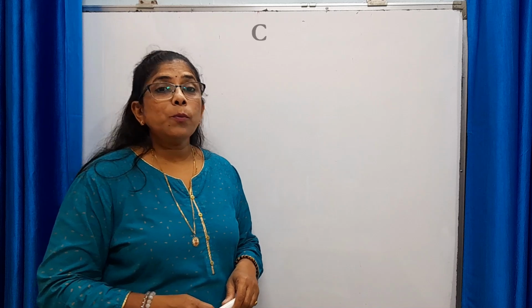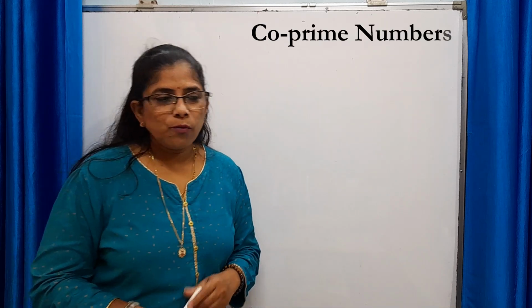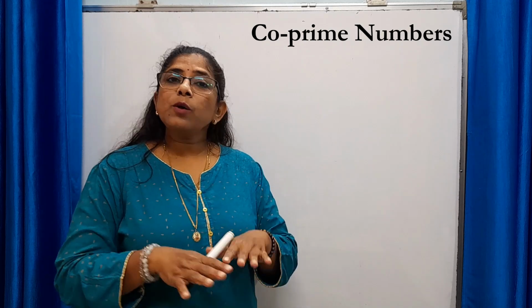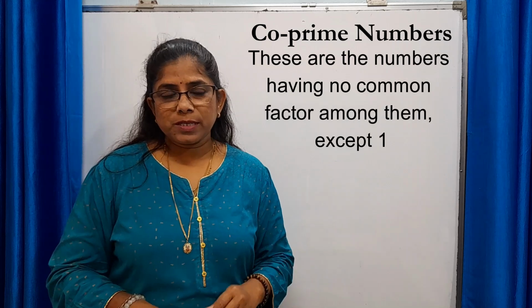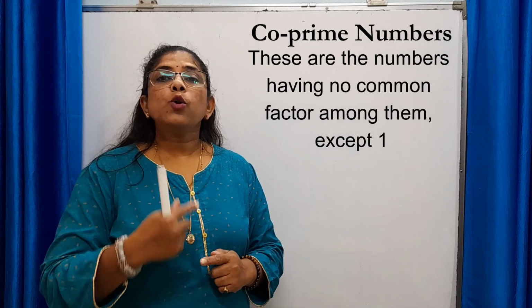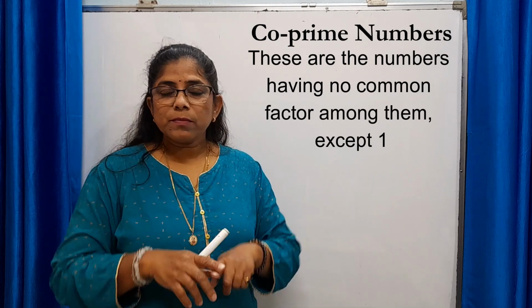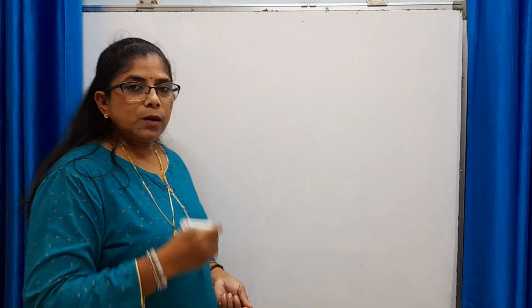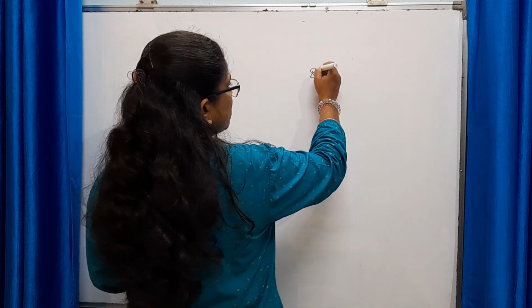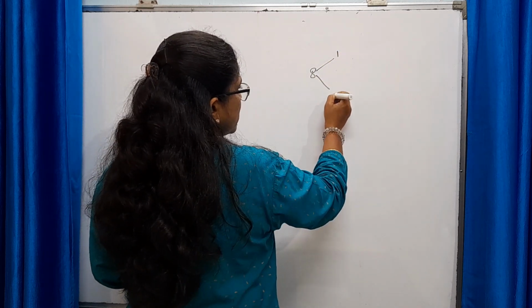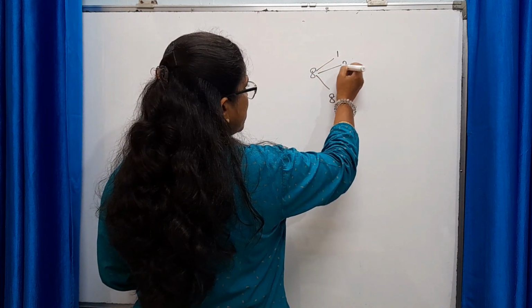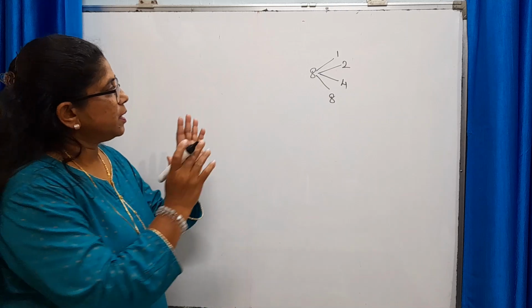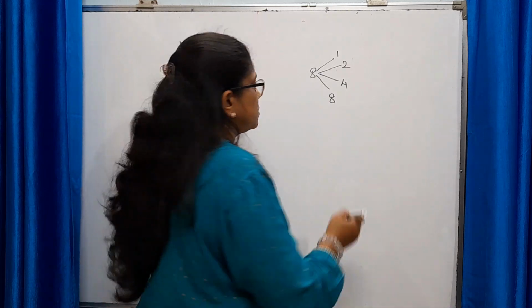Next type is co-prime number. Now what is the meaning of co-prime number? Are they prime numbers? No. Co-prime numbers are not prime numbers. They are composite numbers, but they don't have any common factor except one among them. I'll make it clear to you with one example. Now 8. Okay, we'll write factors of 8, 1 and the number itself, and apart from this we have 2 and 4. 1, 2, 4, 8 are factors of 8. 8 is not a prime number, it's composite number. 15.